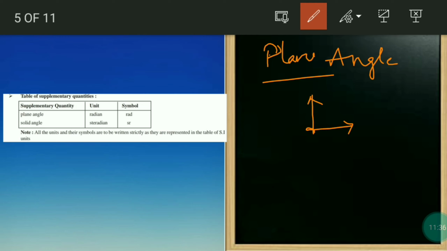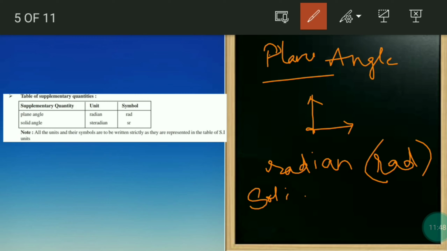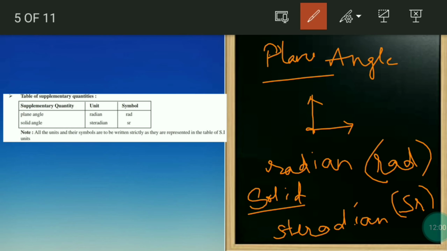I'll explain everything one by one, just brief now. The unit will be radian, that is rad. And for solid angle, it is steradian, the unit is sr. That's it. Now we will see the derived quantities next.